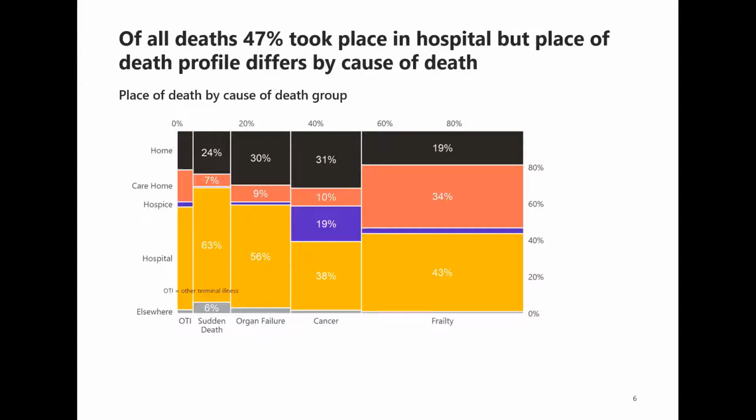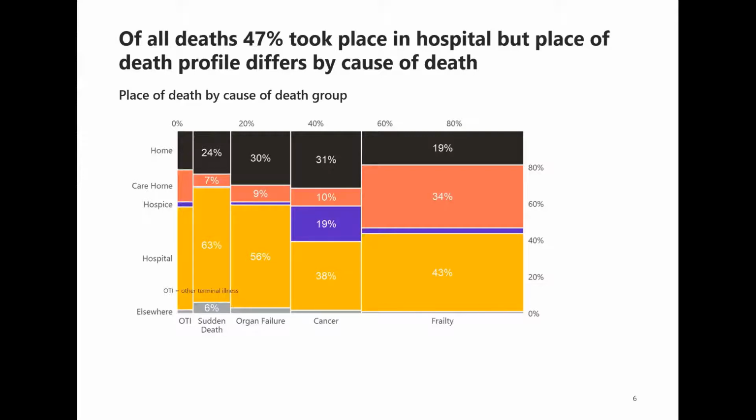frailty. Within frailty, around a third of all deaths are occurring in a care home. That's the highest proportion for that particular setting, as we'd expect from frailty. Cancer is the next highest group, with around a fifth of all decedents in this category. In cancer, there's the highest proportion of deaths in a hospice, again, as you'd expect, given the nature of hospices providing care for long-term incurable illness.